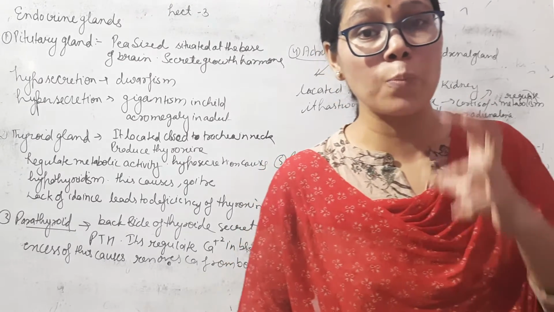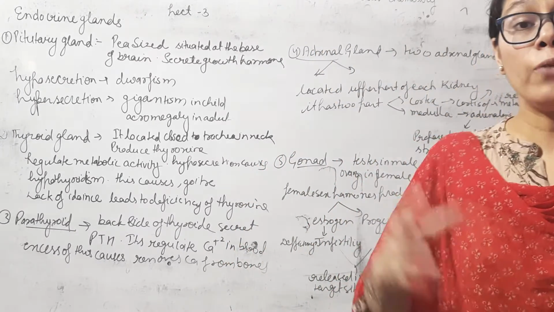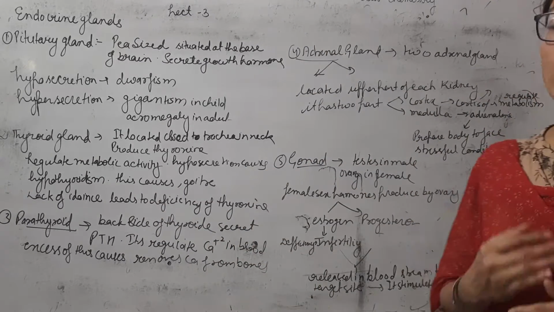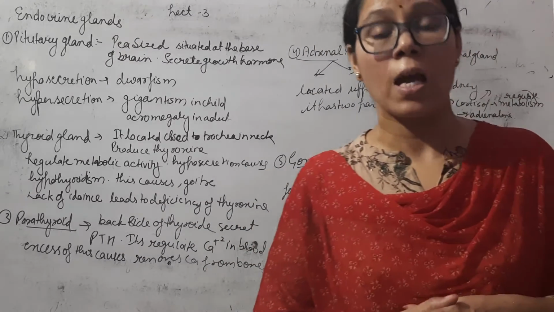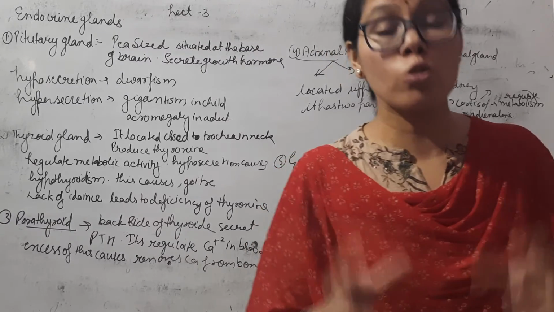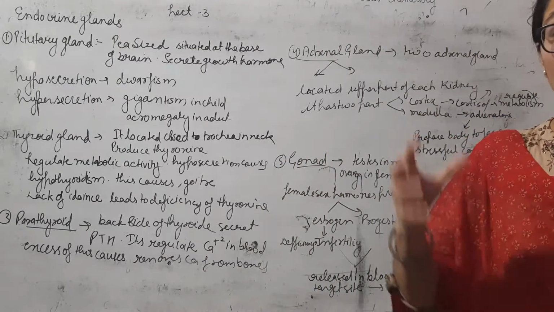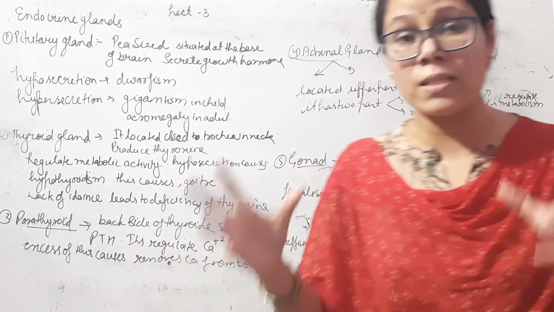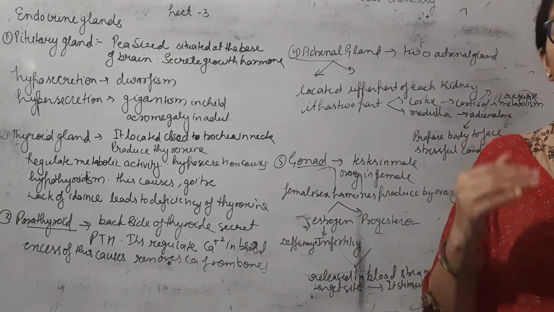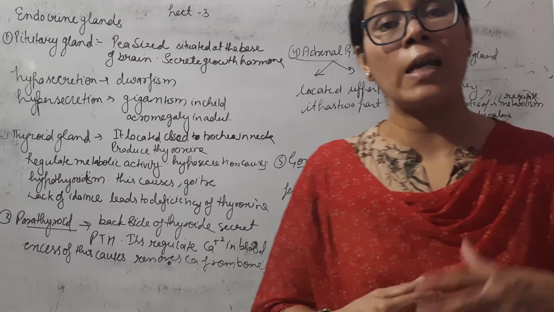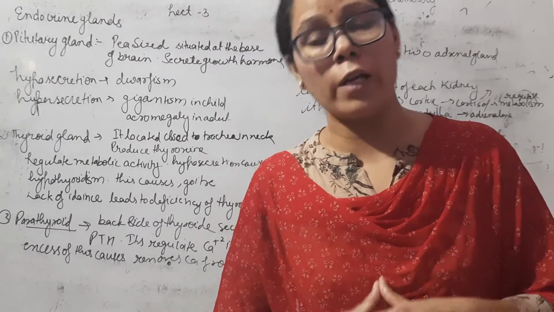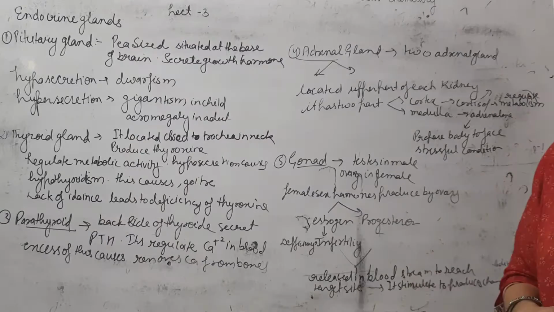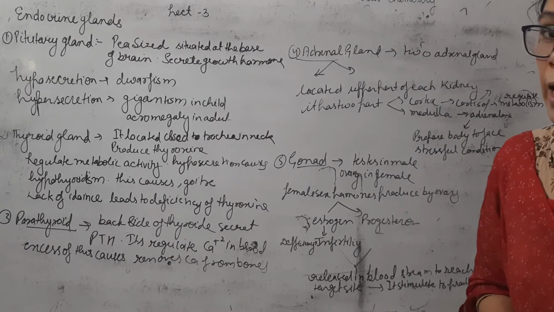If this hormone is present in excess amount, then it causes removal of calcium from our bones and our bones become soft. They cannot be strong. So this is the parathyroid gland which secretes parathyroid hormone.